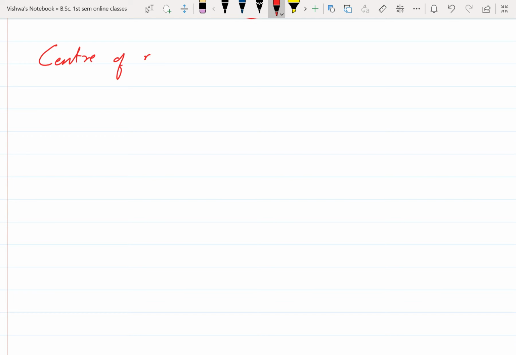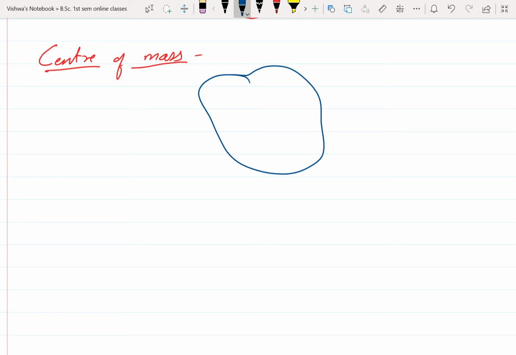Center of mass. So what is center of mass? Here, I am taking a system. So there is a system. This system has a different number of particles or objects. Now these particles have different masses.